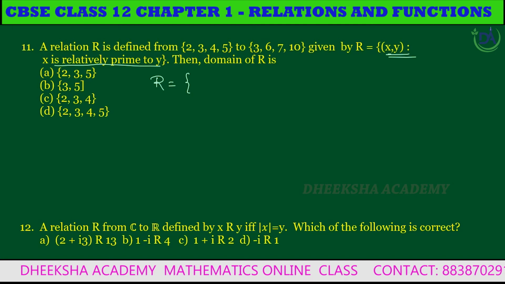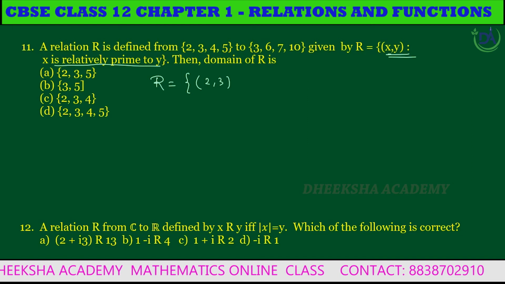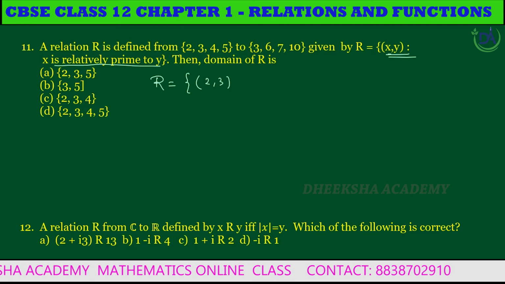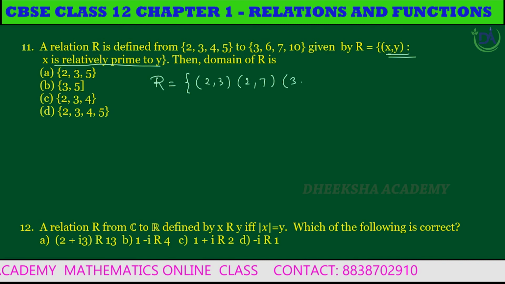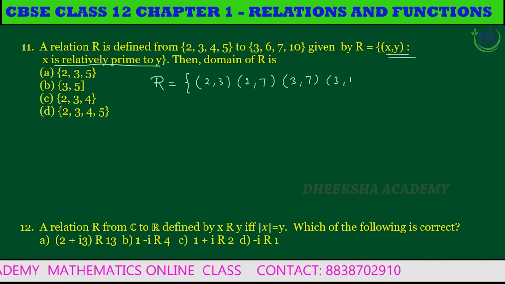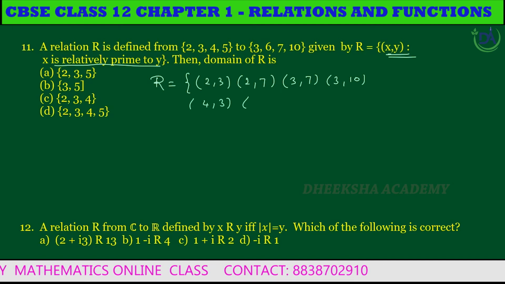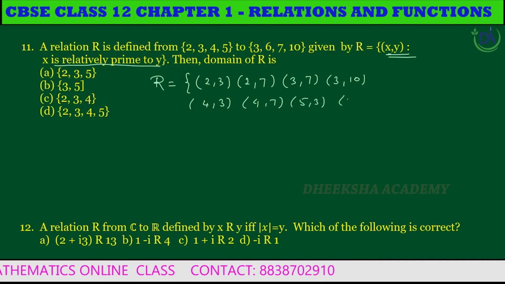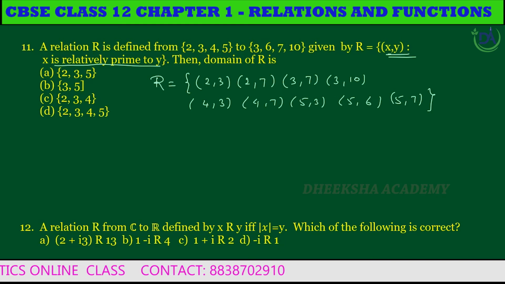The relation R contains the elements (2, 3), 2 and 3 are relatively prime; (2, 7), (3, 7), (3, 10), (4, 3), (4, 7), (5, 3), (5, 6), (5, 7). So the relation R contains these elements.